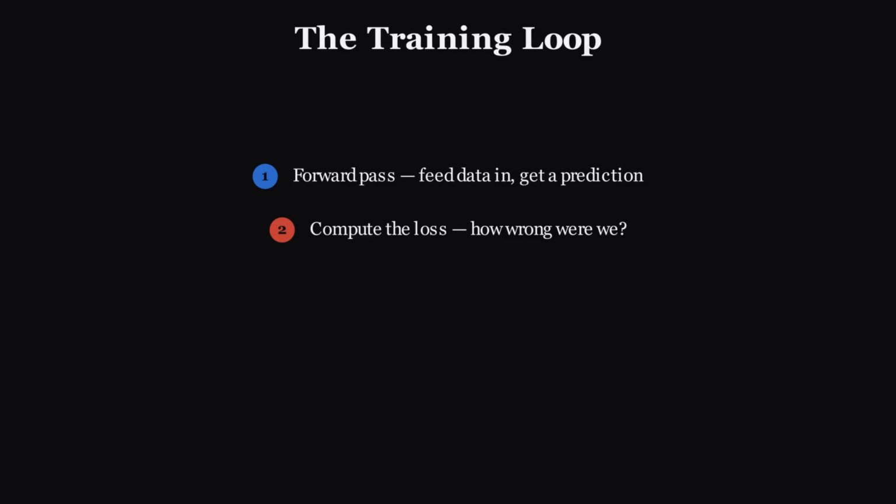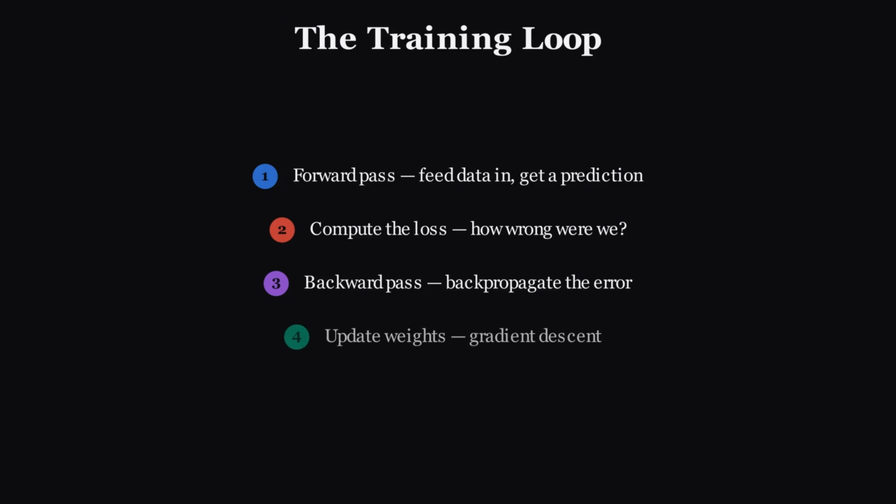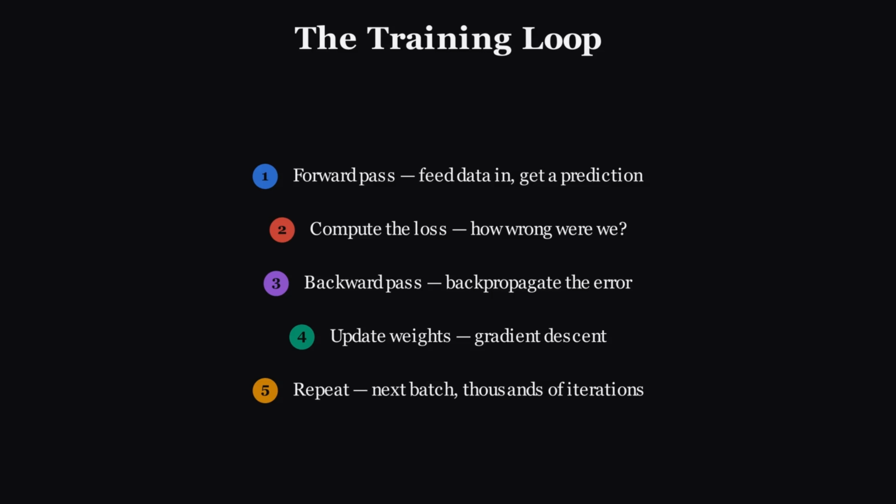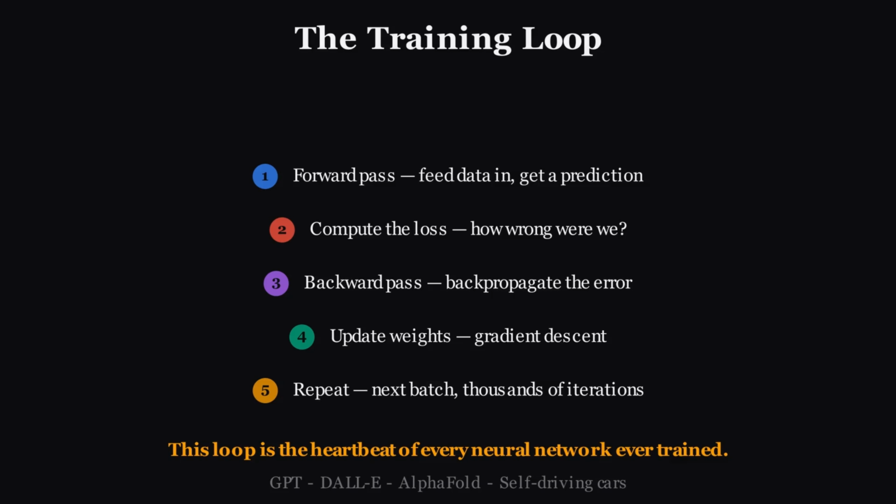So the full training loop looks like this. 1. Forward pass. Feed data in, get a prediction. 2. Compute the loss. How wrong were we? 3. Backward pass. Backpropagate the error. Compute gradients for every weight. 4. Update weights. Use gradient descent to nudge each weight. 5. Repeat. Next batch of data. Thousands of iterations. This loop, forward, loss, backward, update, is the heartbeat of every neural network ever trained.